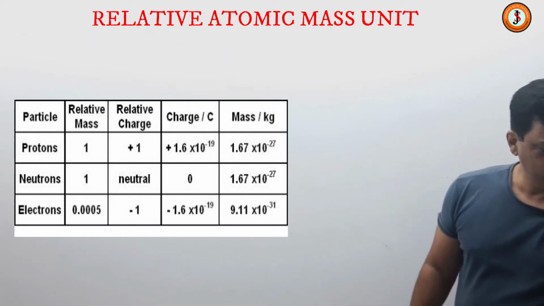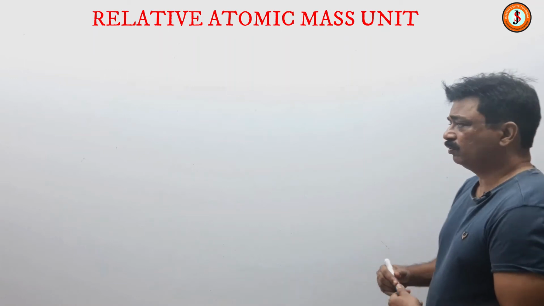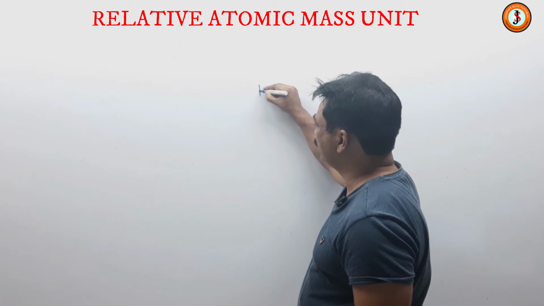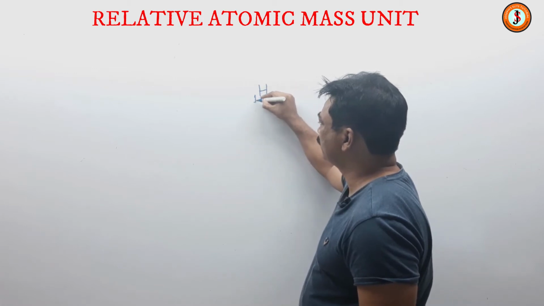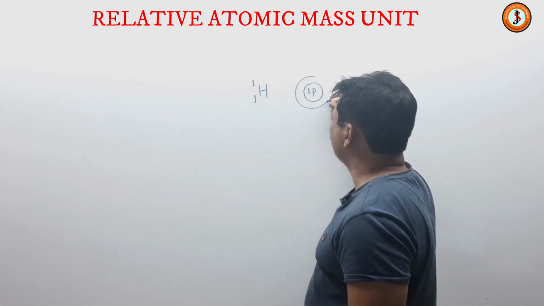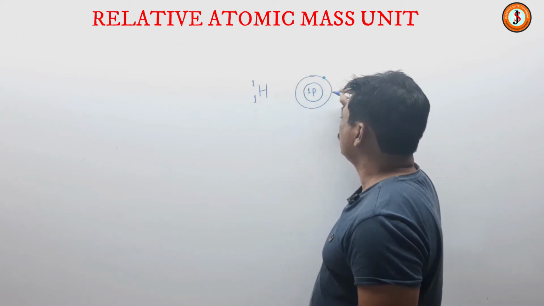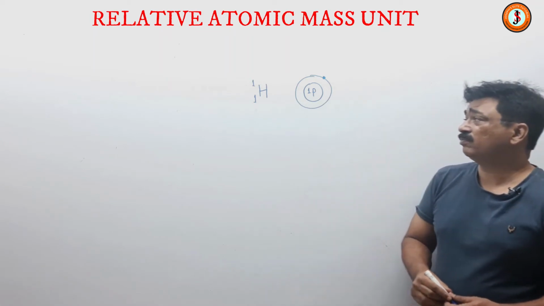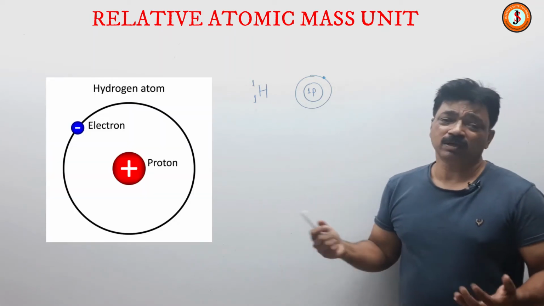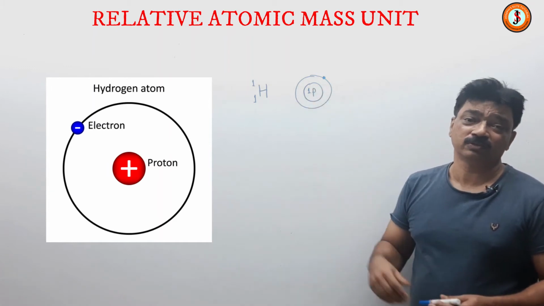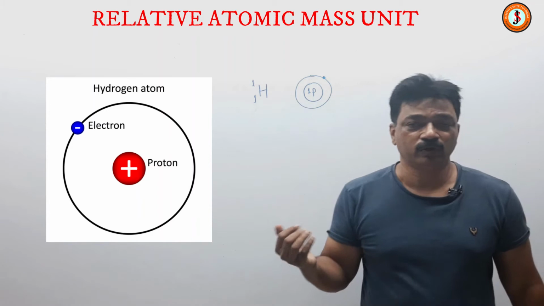Now think about a hydrogen atom. The hydrogen atom contains a nucleus in which there is one proton, and outside it there is one electron. If I take the combined mass of the hydrogen atom, it will always be close to the mass of the proton, because it is only one proton and the mass of the electron compared to a proton and neutron is negligible.